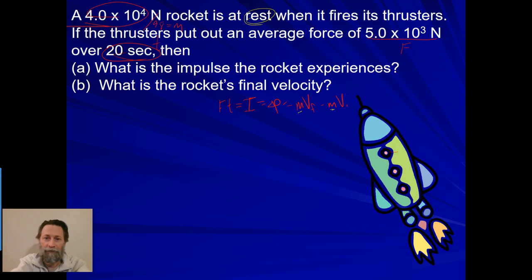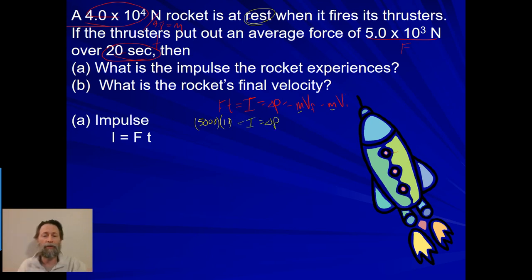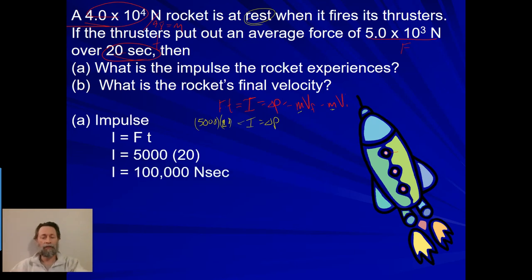Average force of 5,000 newtons. So I'm given the force, I'm given the time. Looks like I'm going to be using that to begin with. So I have 5,000 newtons times a time of 10 seconds. And that's going to give me what the first thing I can do is find. I can say that that has to be equal to the impulse, which is also equal to the change in momentum. So if I wanted to find impulse, I'm given the force and the time. I can multiply those two and find that value. 5,000 times, oops, not 10 seconds up here, times 20 seconds, which is going to give me 100,000. And remember, the units follow the equation, Newton seconds.